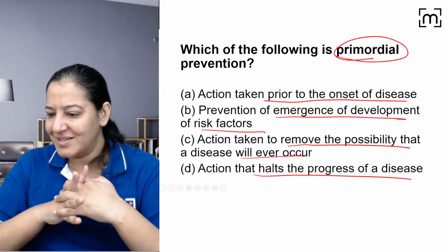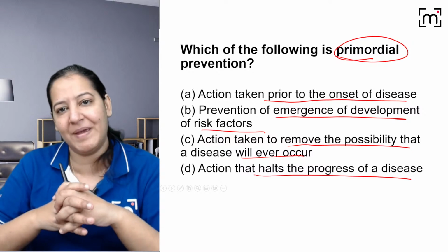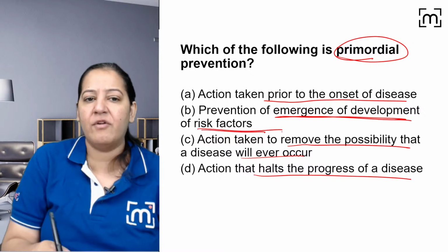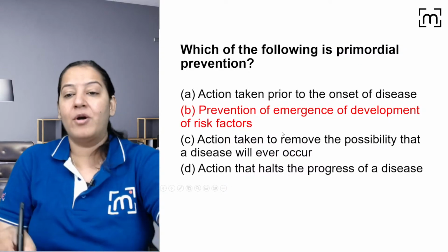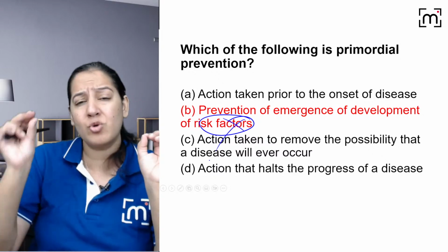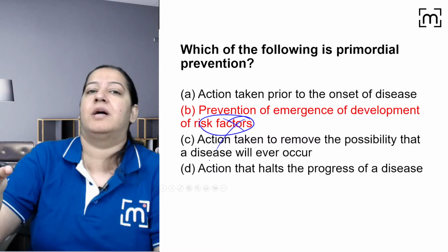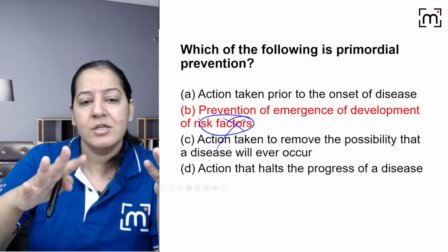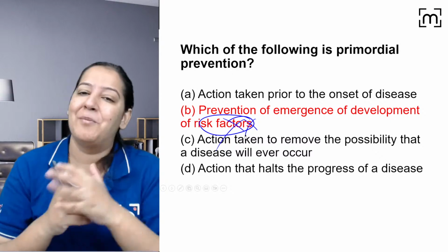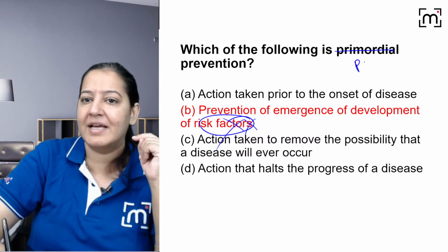Yes, so many students are saying B. Nitin, Gaurav, Hakeem, Osama, Tejaswini, study point, everyone is with B. What is B? It is the prevention of emergence of development of risk factors. So primordial means remove the risk factor itself. If someone is not smoking, we reinforce it: yes, you are not smoking, I know, but it's good that you are not, I also don't, you also don't. So we are reinforcing it. The risk factors are absent, we are eliminating the risk factors. That is primordial. Right.